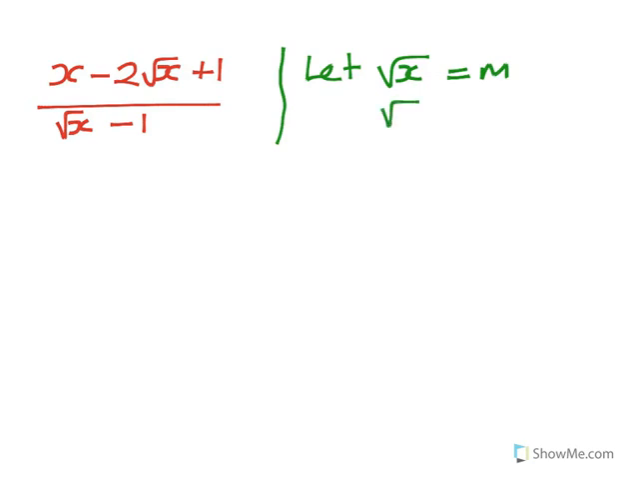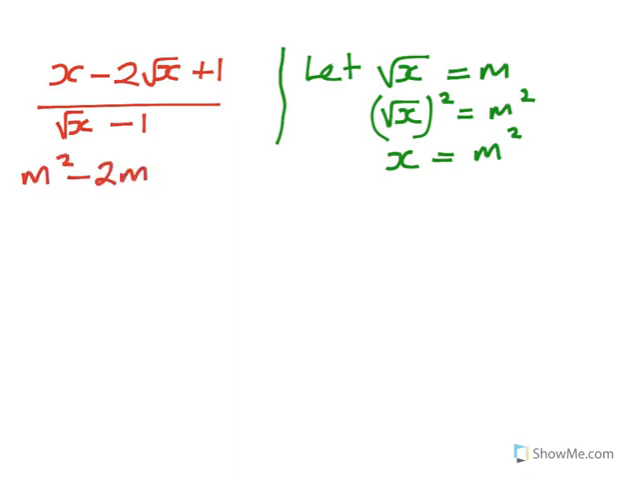So now when you square root x, you also have m squared. In other words, x is equal to m squared. So if x is equal to m squared, you come to the original, which says where there is x, you now put m squared minus 2. Where there is root x, remember it's m plus 1 over root x is m minus 1.